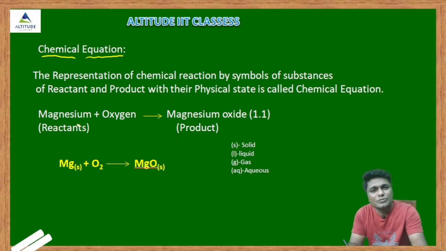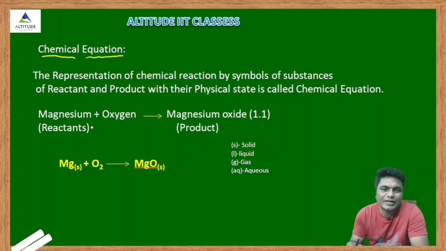But writing in word form every time is very difficult, so we will use a shortcut method to represent chemical reactions. That shortcut method is known as the equation. Clear now? So what is the chemical equation?